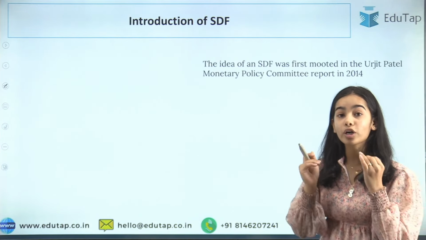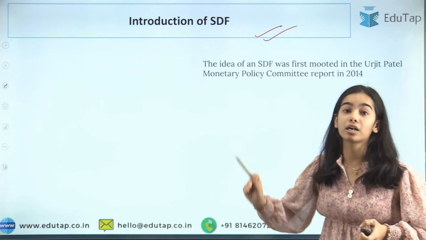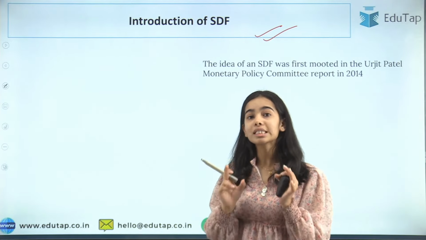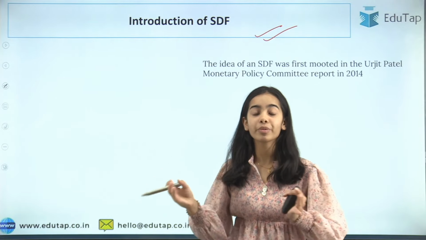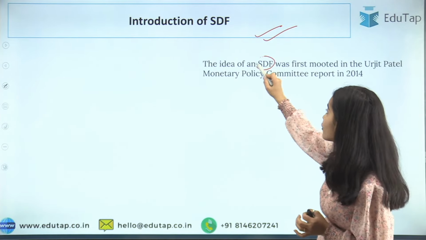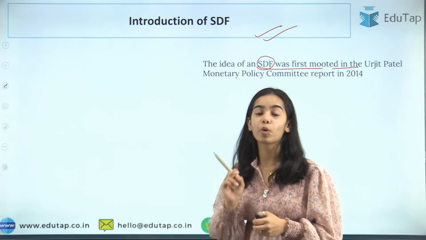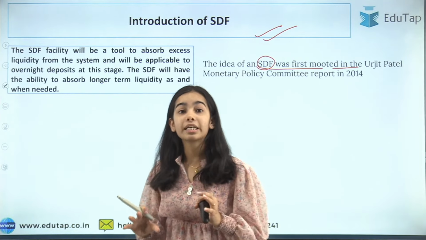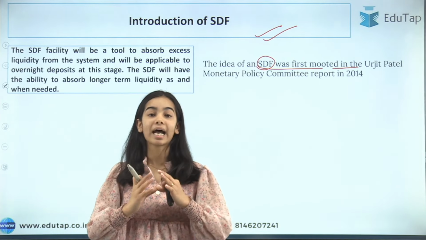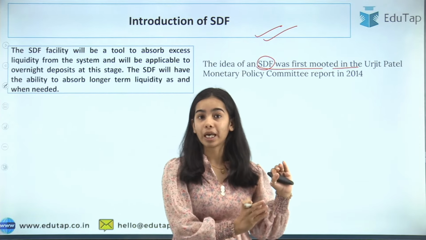For that, the RBI has introduced the SDF, that is the standing deposit facility. This is not the first time that SDF has come up as a term. The idea of an SDF was first introduced in the Urjit Patel Monetary Policy Committee report in 2014. The SDF is the facility through which the excess liquidity in the system, that is in the economy, can be taken out by the RBI.